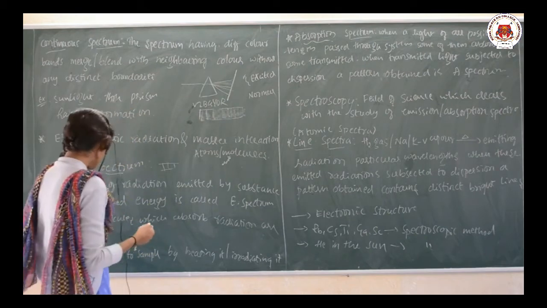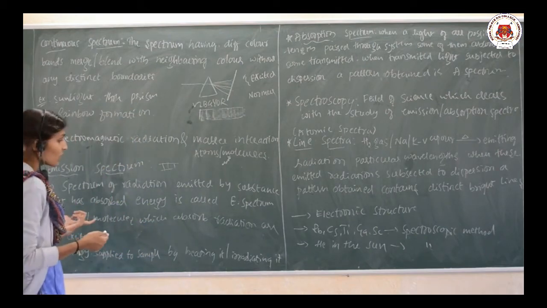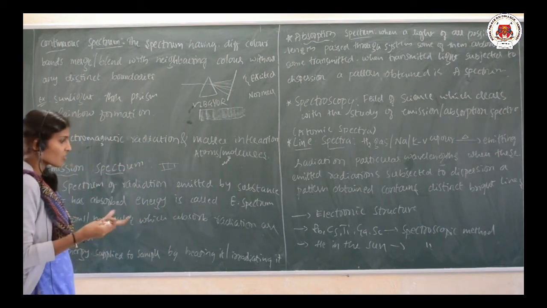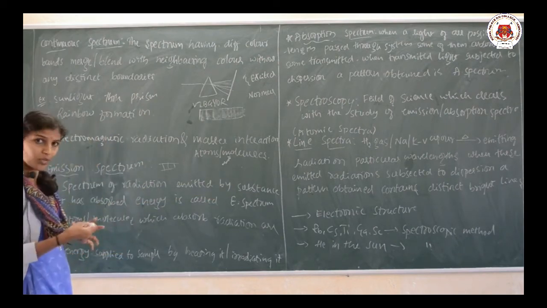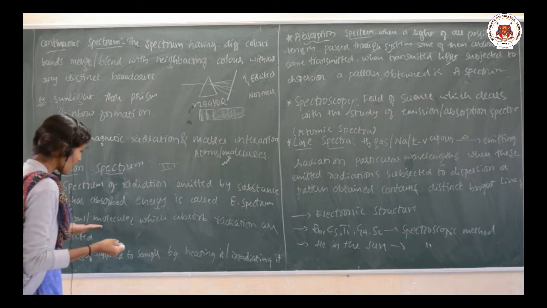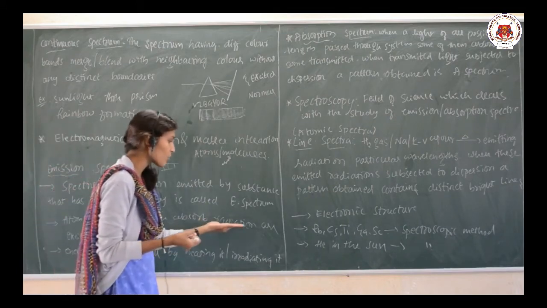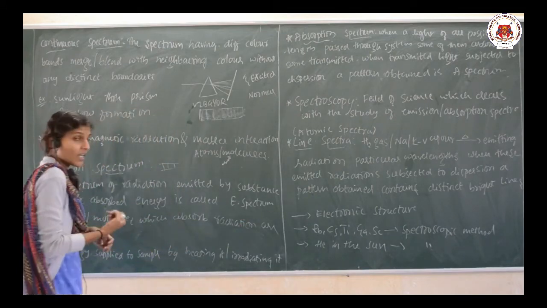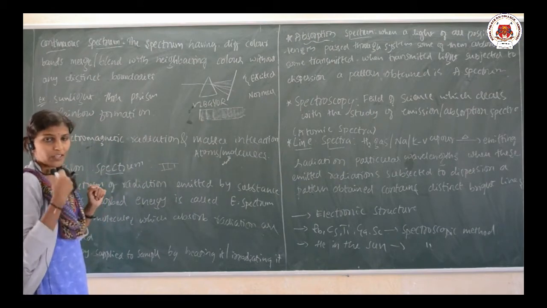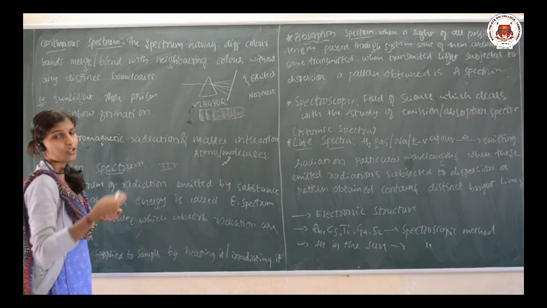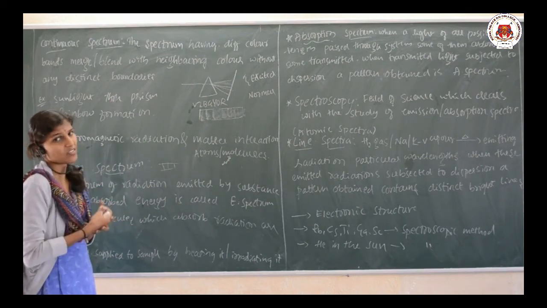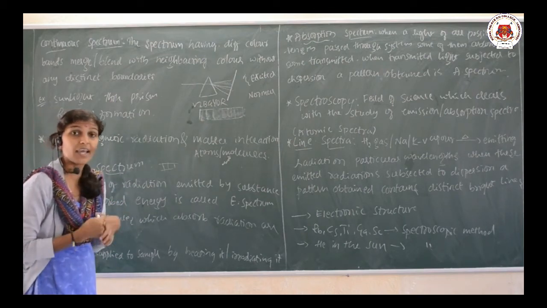And here the atoms or molecules must absorb the energy, yes or no? The substance should absorb the energy, and atoms or molecules which absorb the radiation are excited. Already I told you, when they absorb the radiation, they get to the excited state or excited energy level.